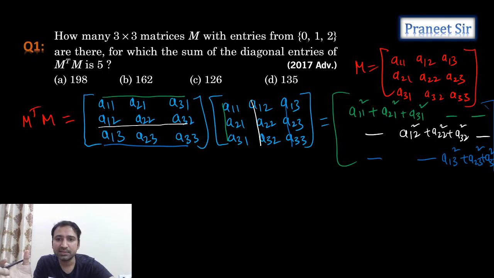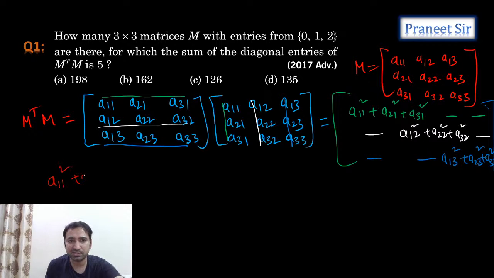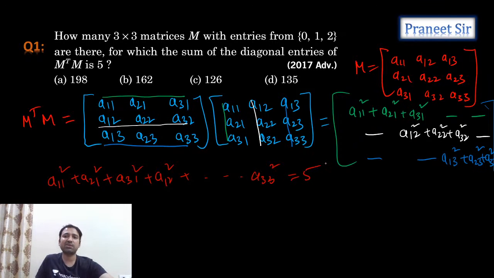What you can do is simply this: when you calculate M transpose into M, the sum of the diagonal elements is nothing but the sum of the squares of all elements. If you have already done this type of question earlier, then you can do it easily. So the sum of the principal diagonal elements is equal to A11 square plus A21 square plus A31 square plus A12 square, and so on up to A33 square, which is equal to 5. He is saying the sum of the squares of all the elements, total 9 elements, is equal to 5.